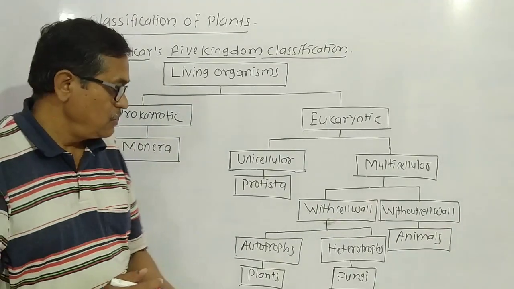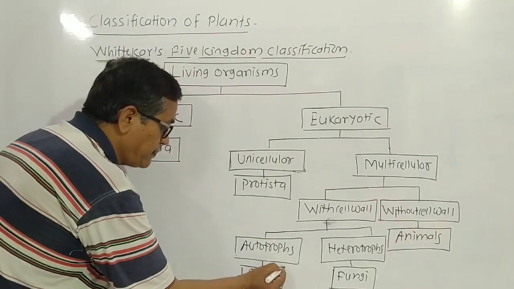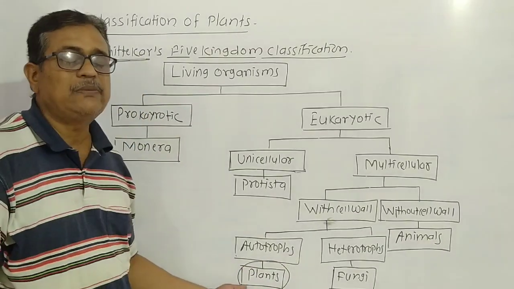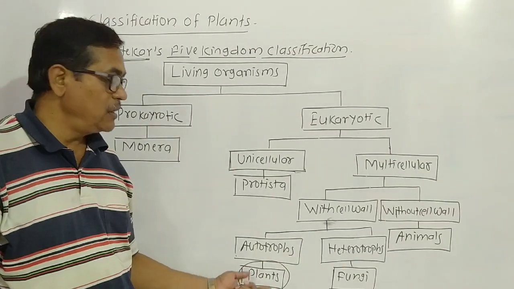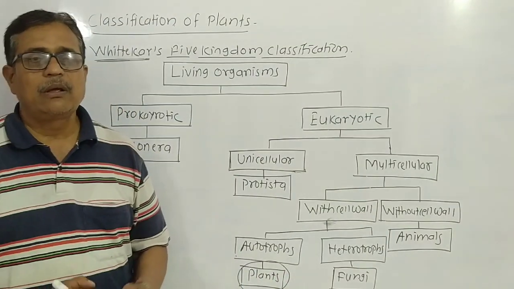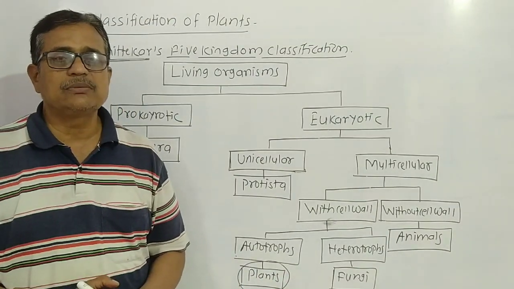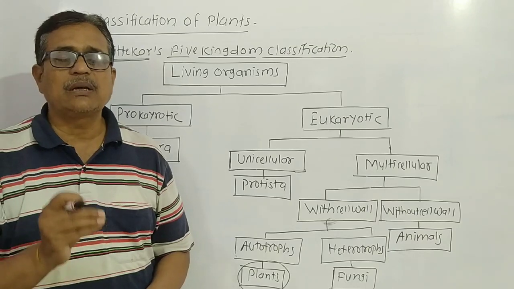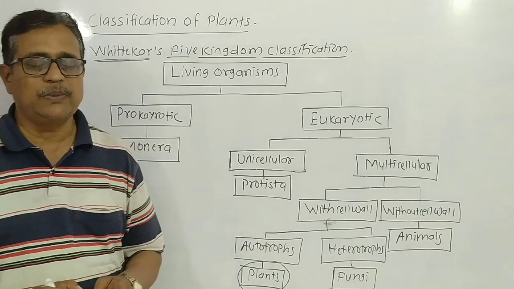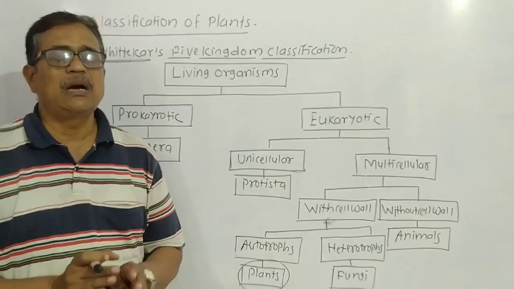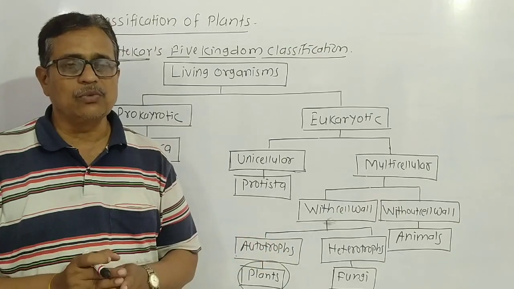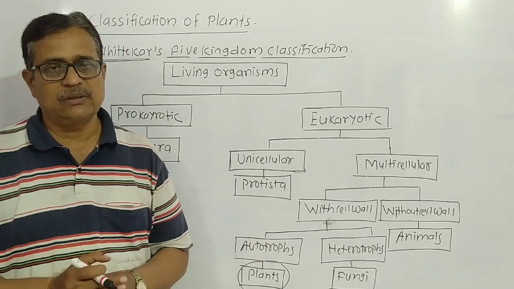Dear student, we study the plants here. In this chapter, we study the plants and the classification of plants, how plants get classified. Plants are autotrophs, and according to their characteristics, the plants present on Earth's surface or in nature are classified into different smaller and smaller groups according to their characteristics.